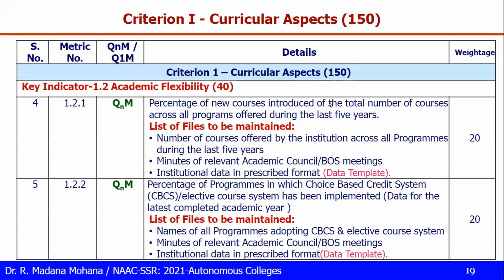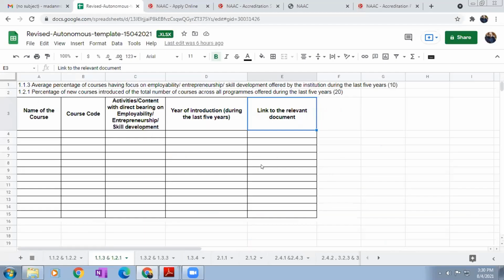Percentage of new courses introduced of the total number of courses across all programs offered during the last 5 years. Here the files are the number of courses offered by the institution, the minutes of the relevant academic council and BOS meeting, and the data in the prescribed data template. So 1.2.1. Here you can see 1.1.3 and 1.2.1.